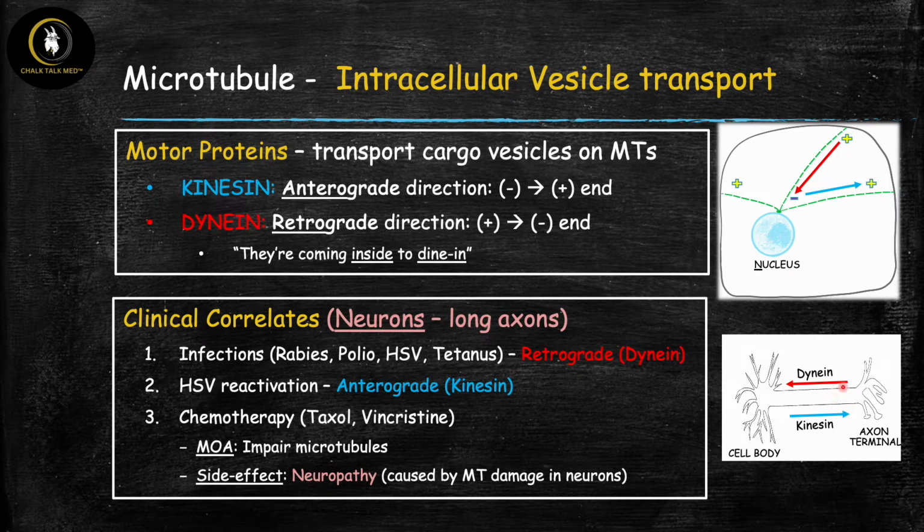And the reverse is also important in these cells because the byproducts over here from the terminal axon have to return to the cell body so that they can be recycled or disposed. So this backward or retrograde transport is mediated by dynein.